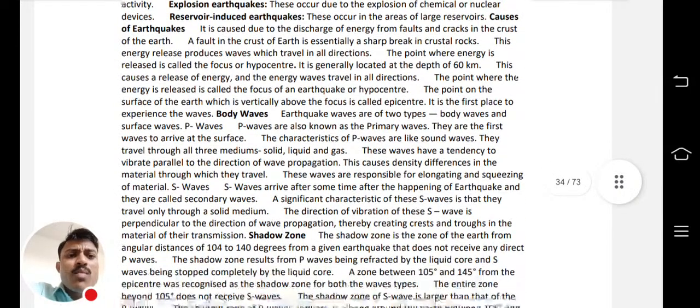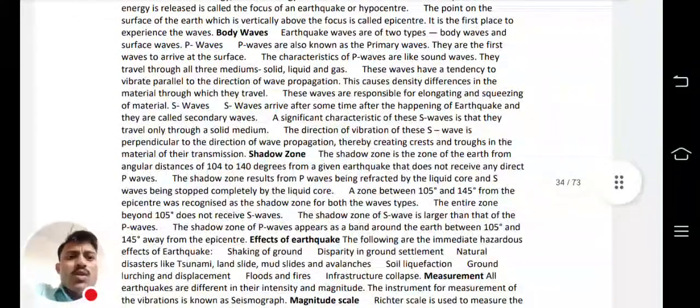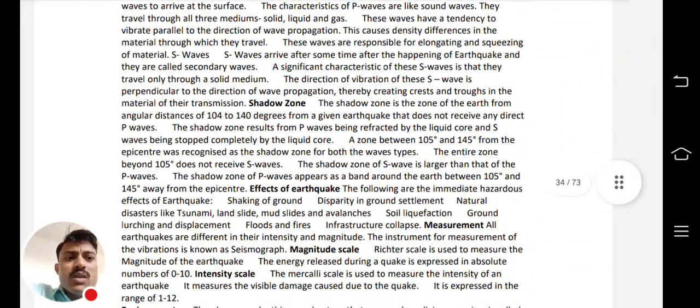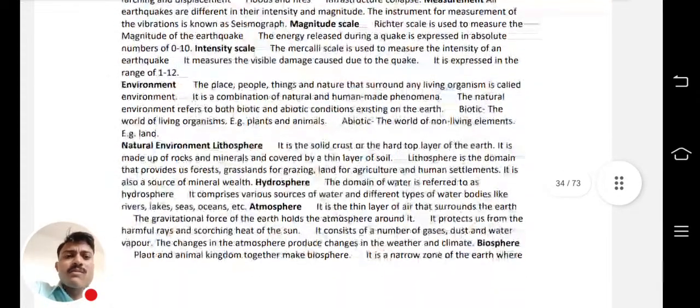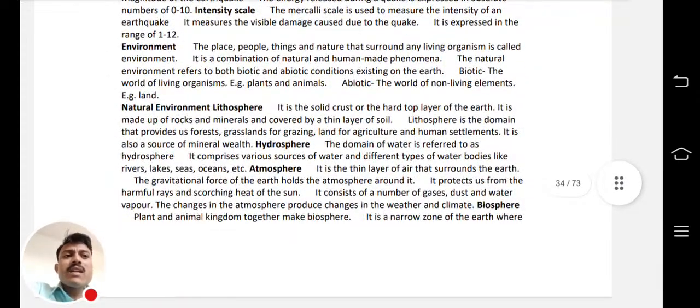Then body waves, what are the shadow zone, what are the effects of earthquakes, measurement, magnitude, and everything related to earthquake facts are covered. Natural environment, lithosphere,